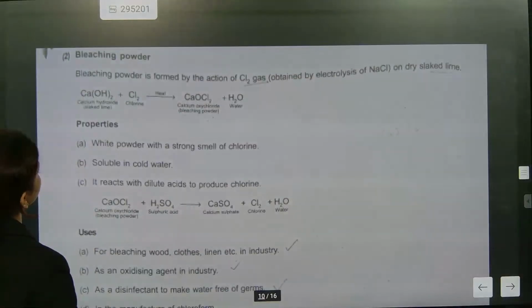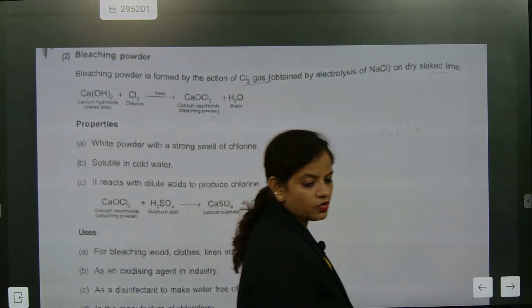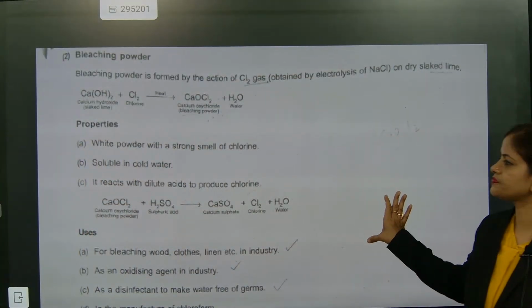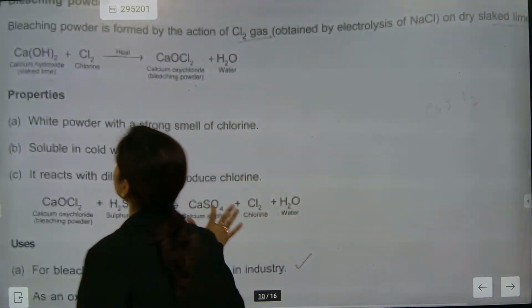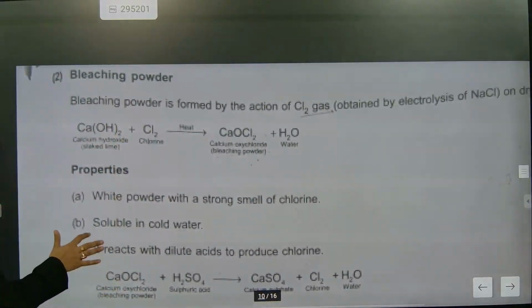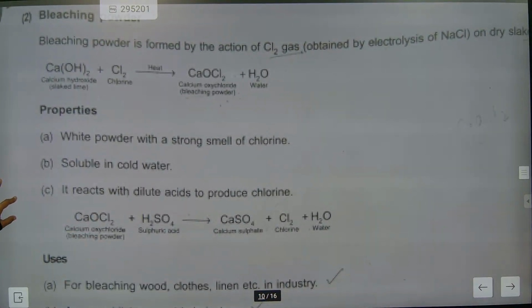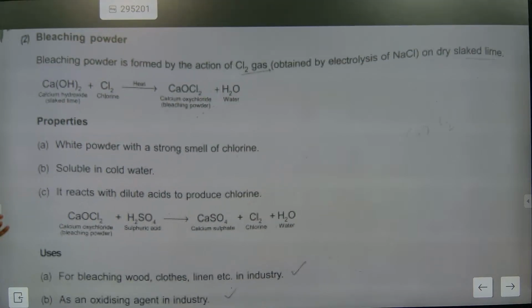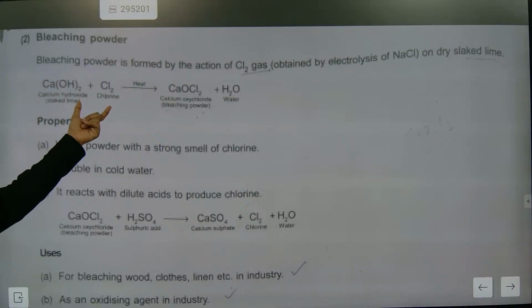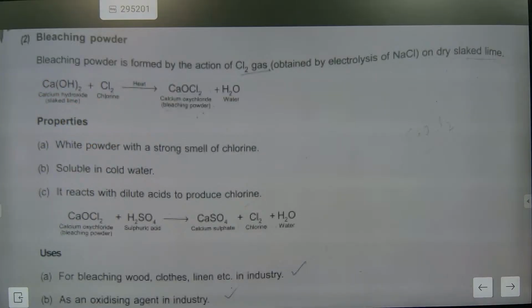Bleaching powder. From here we will start bleaching powder. Check this one out. First is our bleaching powder. Quality of picture is a little down. Now look at bleaching powder. What is the formula for bleaching powder? CaOCl2. Understood? So CaOCl2. How are we getting it? Base. What base? Calcium hydroxide. When it reacts with chlorine, what are you getting? Bleaching powder.